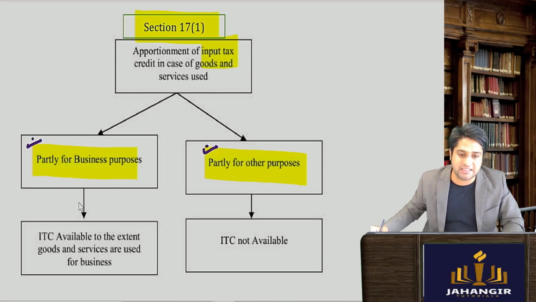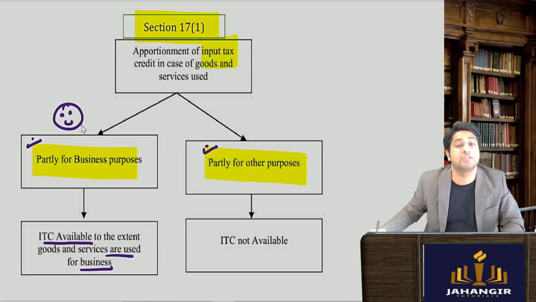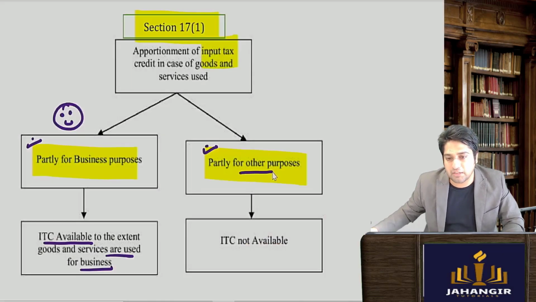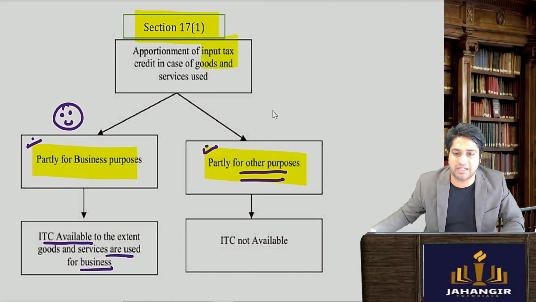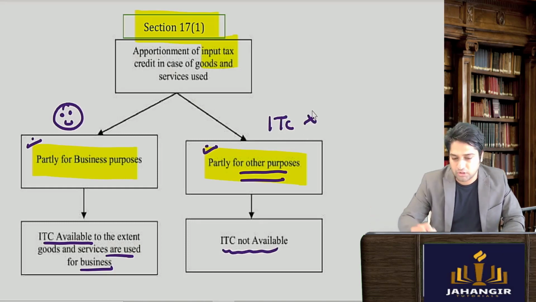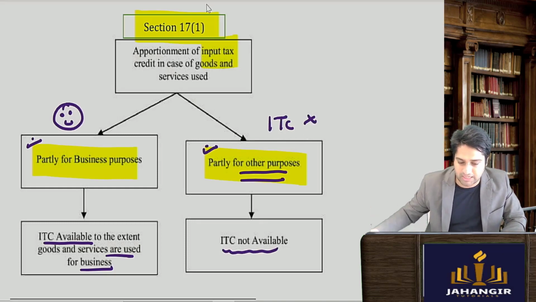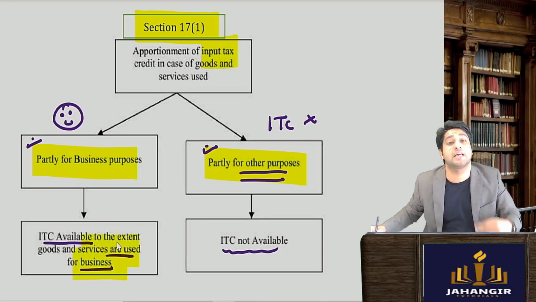So ITC is available only to the extent it is used for business purpose. So your ITC will be available because you're using it for business purpose. But if you use it for personal use or any other purpose, then ITC is not available. ITC will not be given. Okay, so only business owners and those who use it for business purpose are entitled to input tax credit.